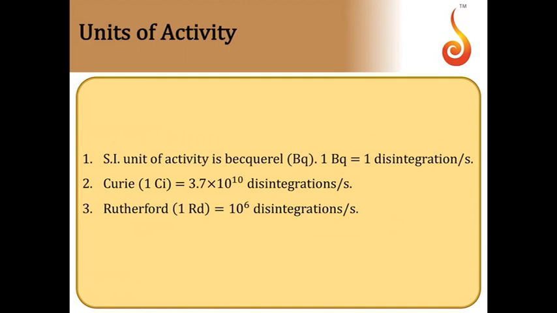Now activity is rate of disintegration. Rate of disintegration is measured in these three common units. SI unit of activity is becquerel, denoted by Bq. 1 becquerel is 1 disintegration per second, whereas another unit is 1 Curie. 1 Curie is 3.7 into 10 power 10 disintegrations per second. 1 Rutherford is 10 power 6 disintegrations per second. So these are the commonly used units in radioactivity.